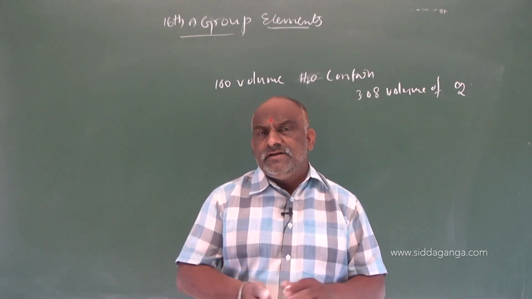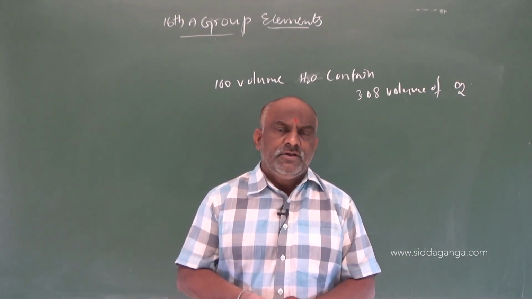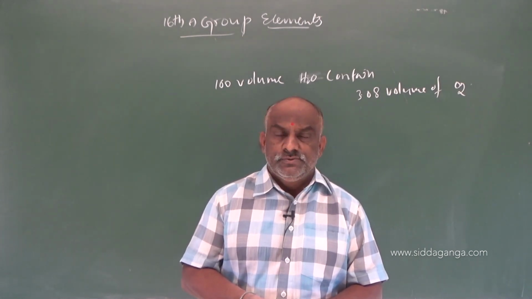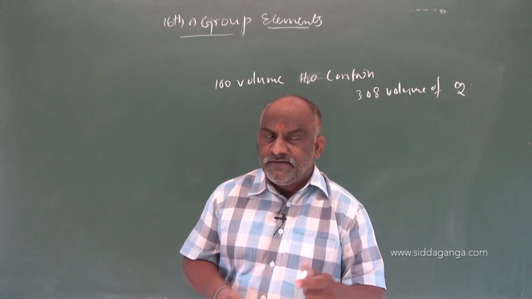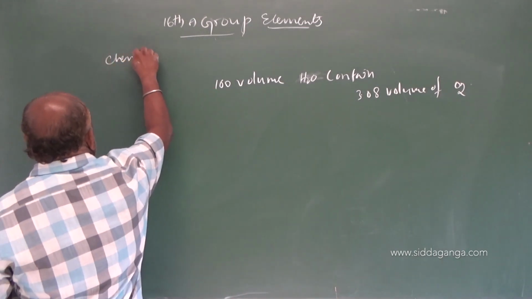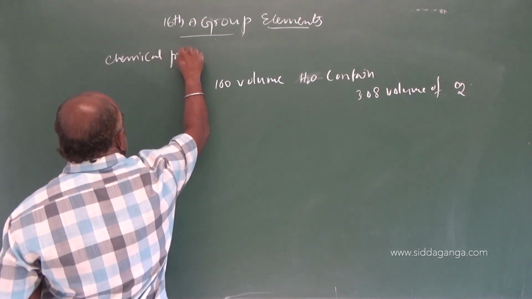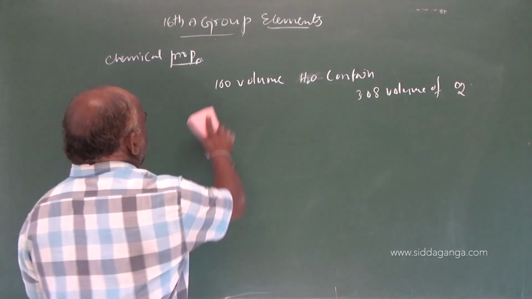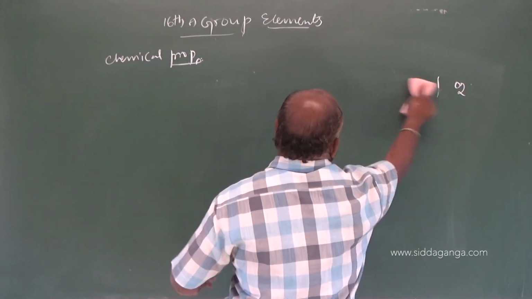Dioxygen reacts with metals, with non-metals, and with compounds. So let us discuss the chemical properties of dioxygen.